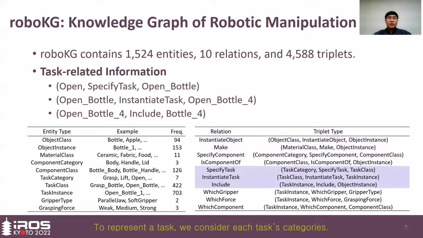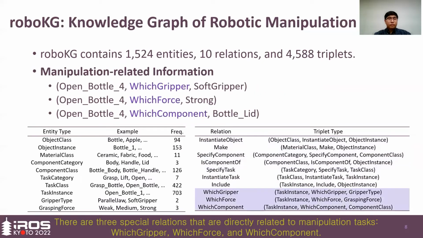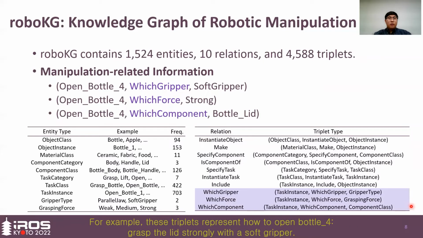To represent a task, we consider the task categories. For example, open bottle is a subcategory of open, and open bottle 4 is a subcategory of open bottle. There are three special relations that are directly related to manipulation tasks: which gripper, which force, and which component. For example, these triplets represent how to open bottle 4: grasp the lid strongly with the soft gripper.